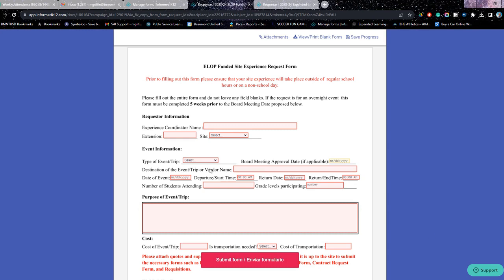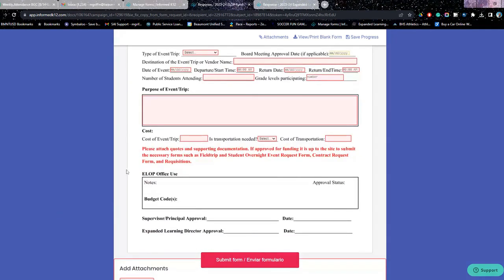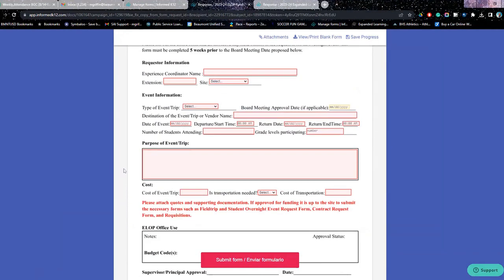A few things on here to be aware of: who's running it, how do we get in contact with them, what type of event or trip are we talking about, destination, vendor, obviously all those types of things we want to know, how many students are attending, grade levels, etc. Some information about the trip helps us understand what's going on. And then it goes through a list of approvals so that everyone is aware of what is going on. We then turn around and provide you with a budget code should everything be okay.